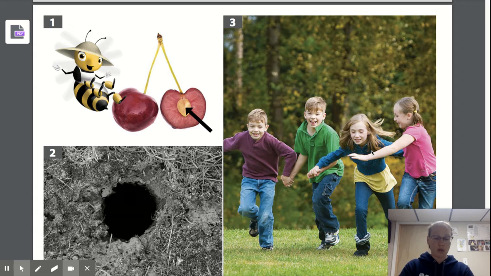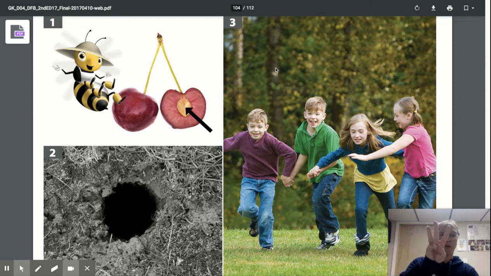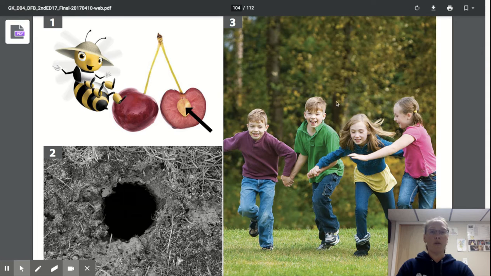Pit can also mean to compete against each other, like in a race. And if we say that, then we are going to hold up three fingers. Let's see if we can practice and work on multiple meanings of a word. So, I ate my peach all the way down to the pit. Would that be an example of one, two, or three?